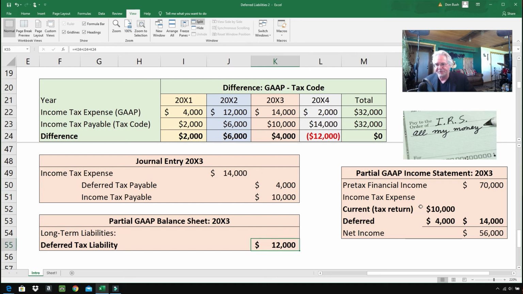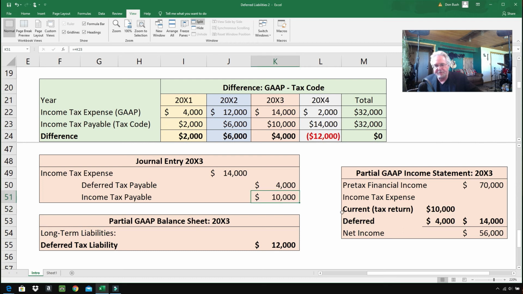There you go. Here's the income statement. The amount due to the government this year is $10,000. We get that right from the payable. The amount deferred is $4,000. It all adds up to $14,000, and we are good to go.